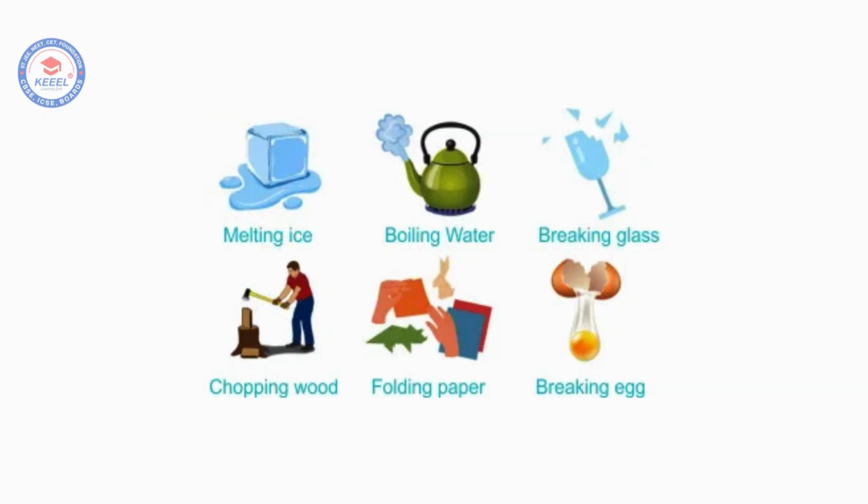You can tell a chemical change by signs like gas, color change, heat, or smell. So next time you see something melt, burn, cook, or rust, you'll know what kind of change it is.